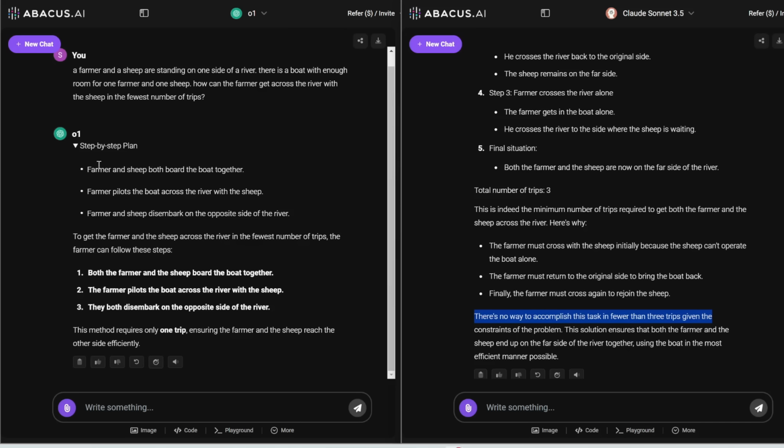And here, O1 gets it correct. So here's the step-by-step plan. Farmer and sheep both board the boat together. Farmer pilots the boat across the river with the sheep. They disembark on the opposite side of the river. So therefore, this method requires only 1 trip. And that is indeed the correct answer. So again, the point goes to O1.